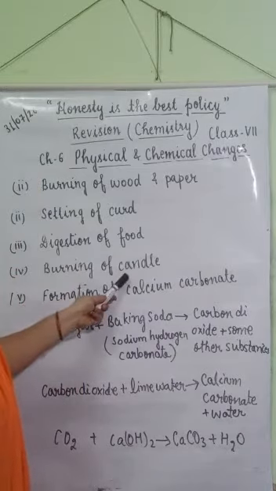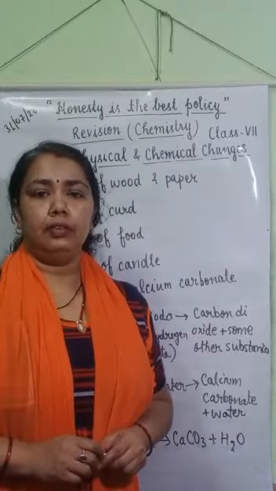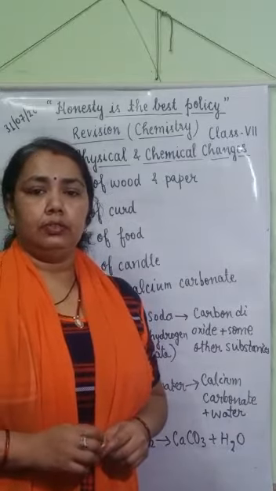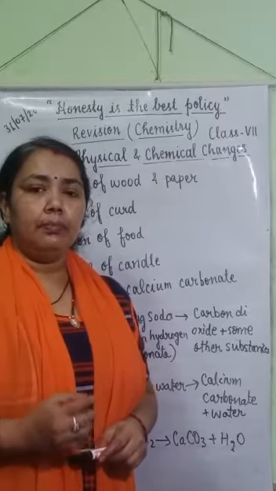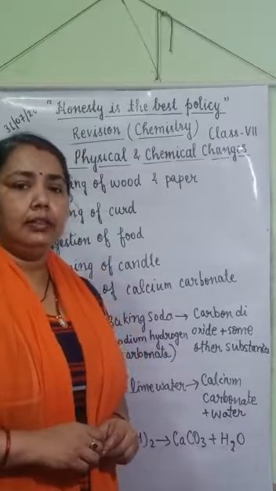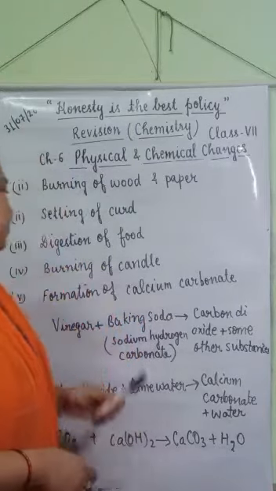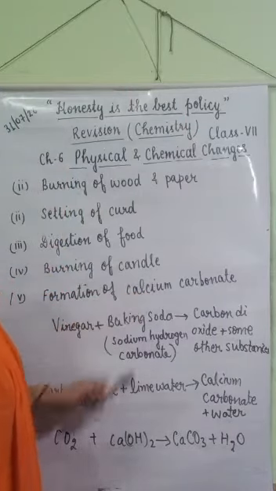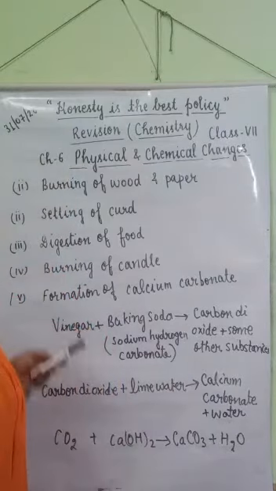Burning of candle. When a candle burns, some part of the wax melts. So melting of wax is a physical change. But some part of the wax vaporizes and a black substance is formed, which is known as soot. So burning of a candle is a chemical change, but melting of wax is a physical change.